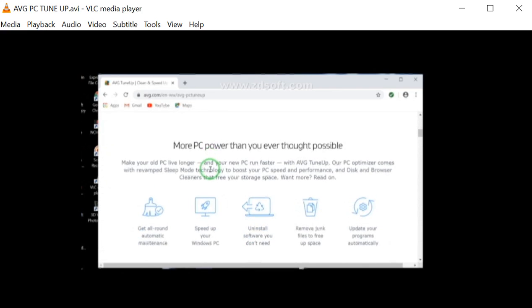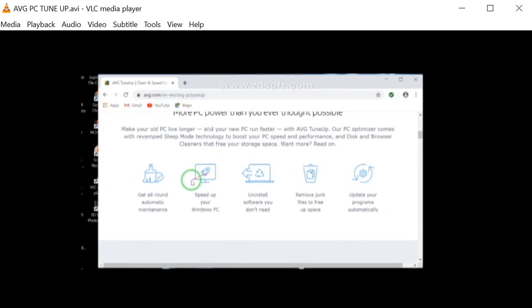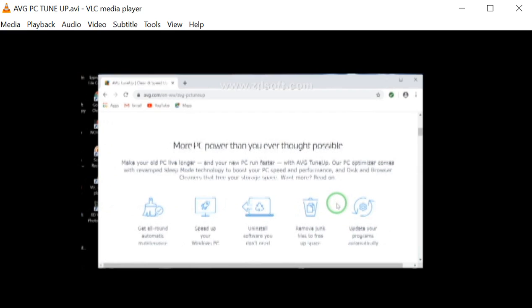So what this will do for your system, it will give you an all-round automatic maintenance. It will speed up your Windows. It will uninstall software that you don't need. It will remove junk. It will update the PC automatically. It will optimize your PC in the final analysis. It will create lots of space for you, and your PC would run smoother.